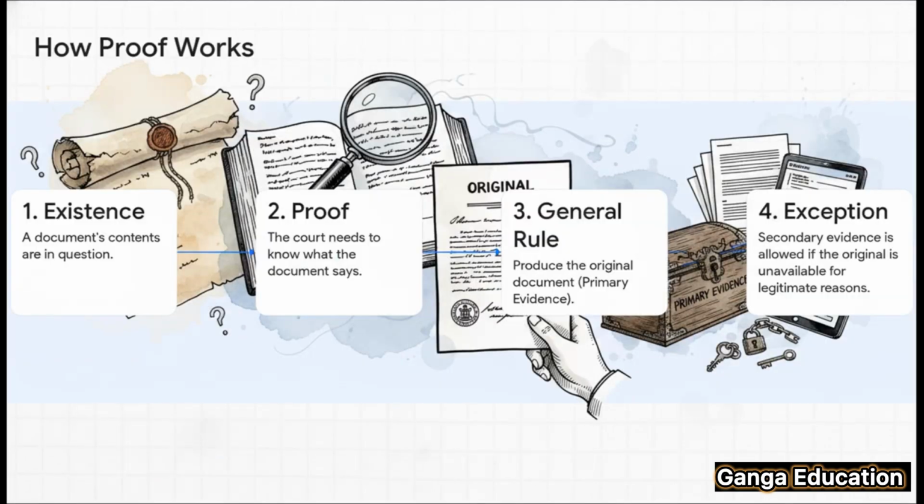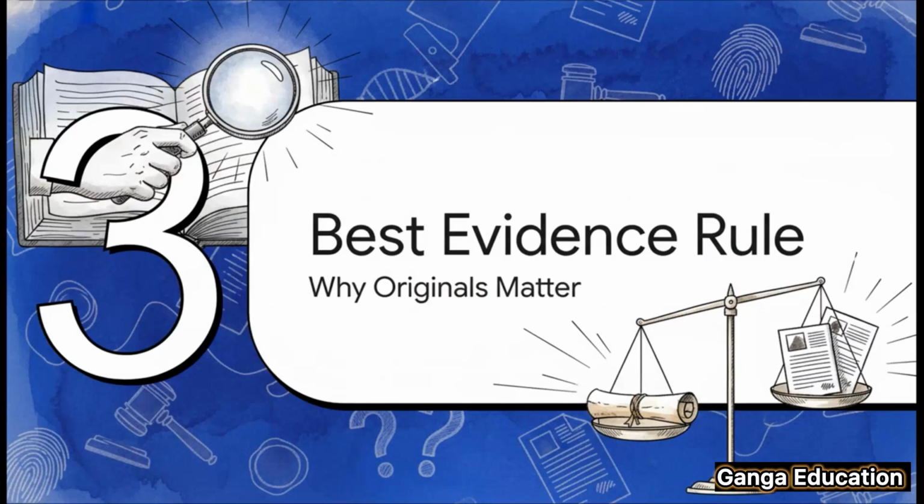So the whole process follows a very logical flow. First, you establish that a document exists. Second, you need to prove what's written in it. The general rule says, bring the original. That's your primary evidence. The exception says, okay, if you really can't bring the original for a valid reason, you may be allowed to use secondary evidence. Simple as that. Now, this whole system is built upon a famous legal principle called the best evidence rule.